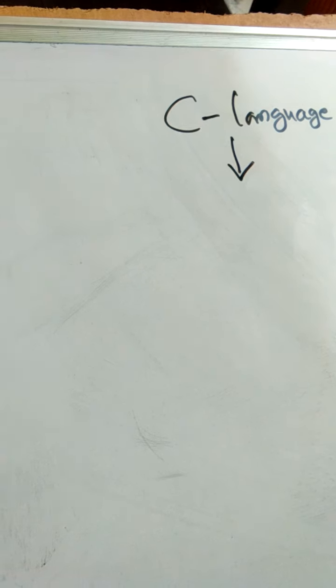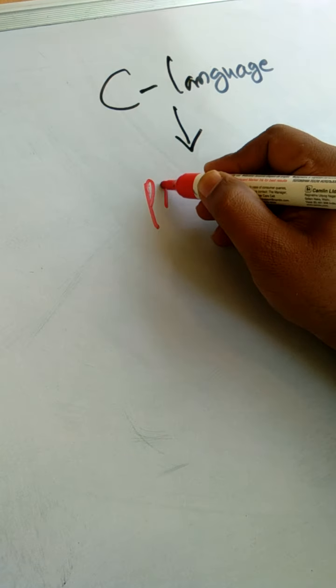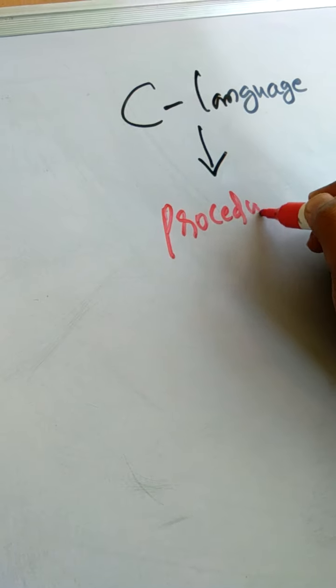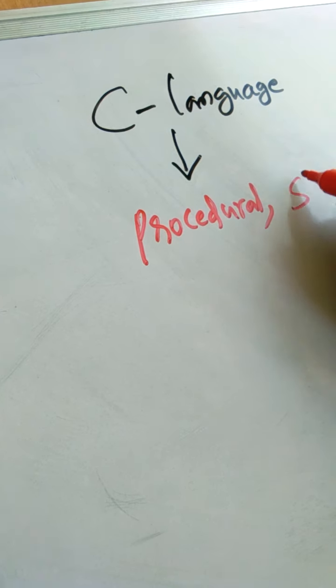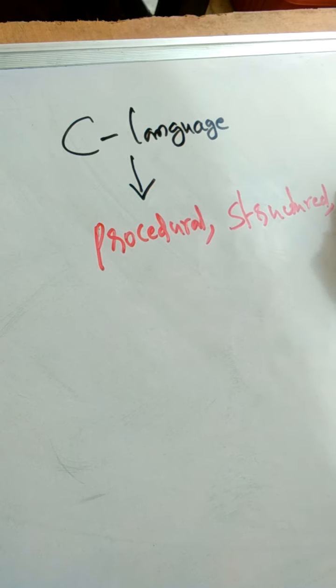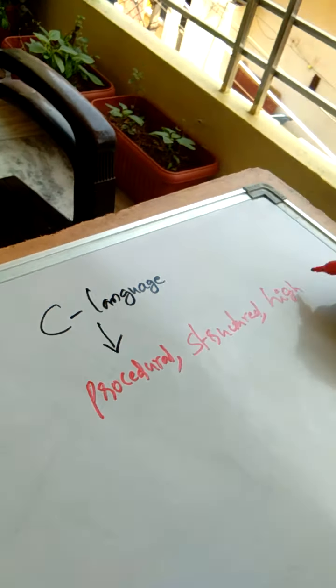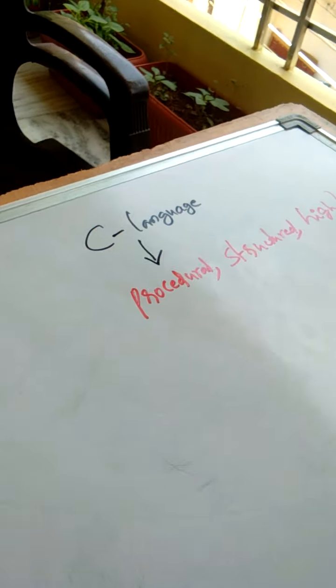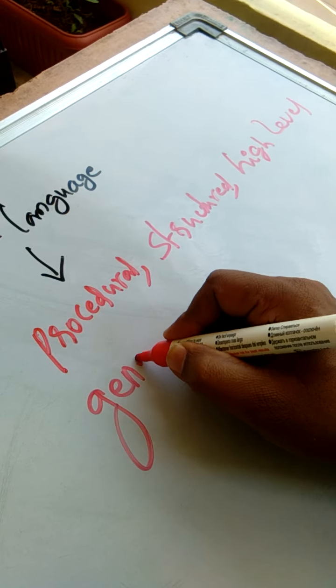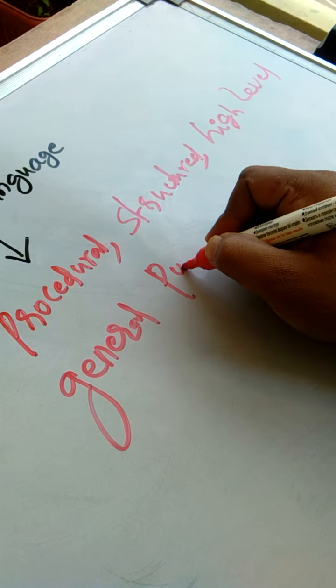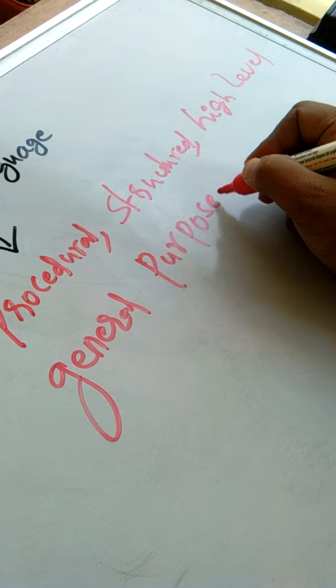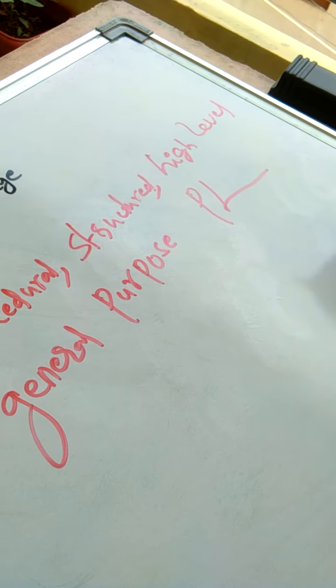Now C language can be defined as a procedural, structured, high level, general purpose programming language.